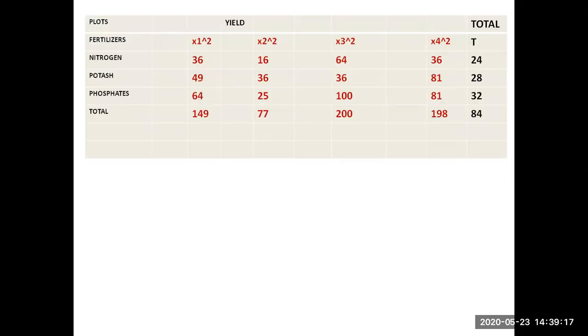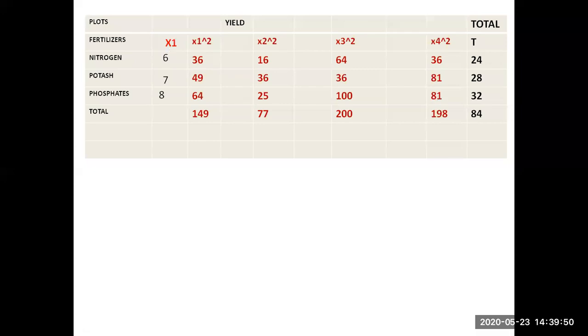Okay. Next, he will give you the data. The data he has given is the plots. That means I have different fertility lands. x1 is one land, x2 is one more land, x3 is one more land, x4 is one more land. He will not give this data as x1 square, x2 square, x3 square, x4 square. He will never give that. He will only give the sample x1.